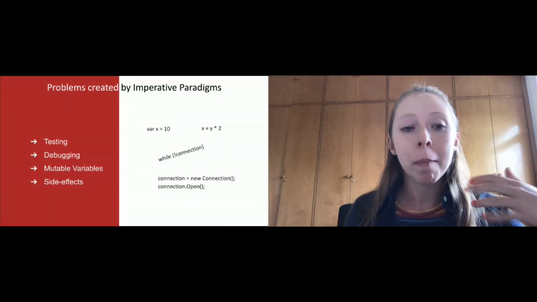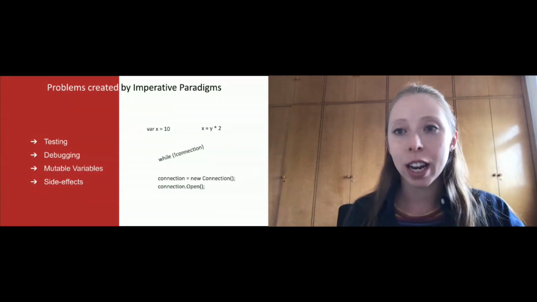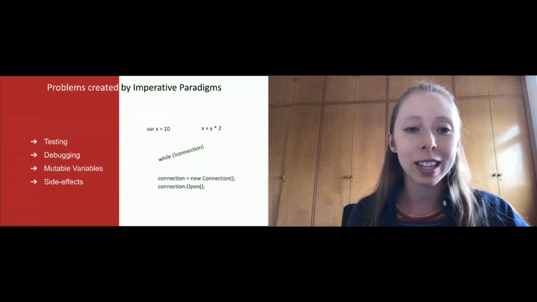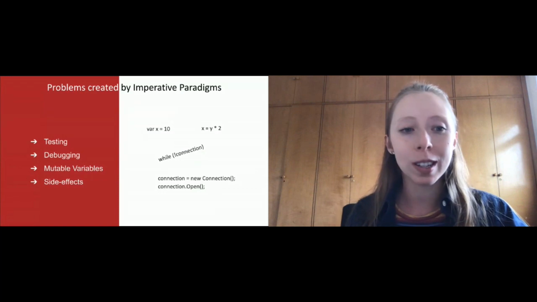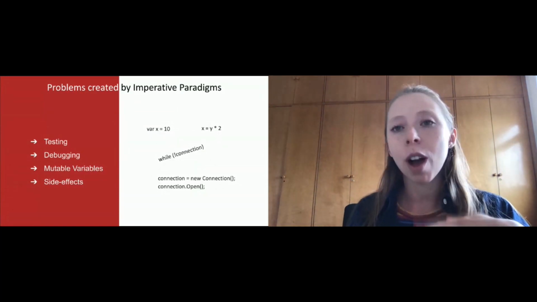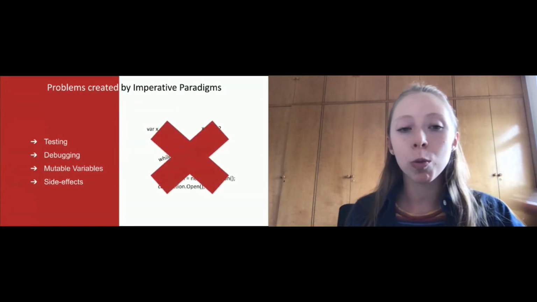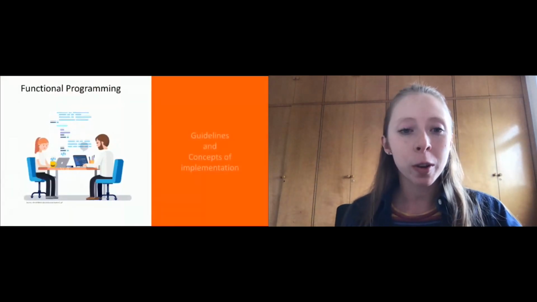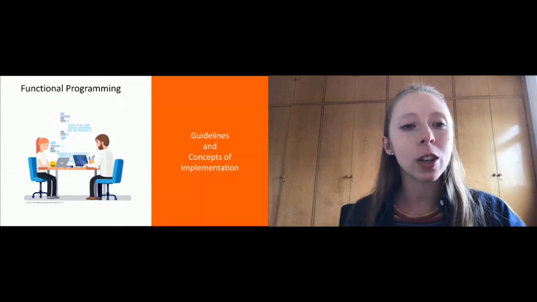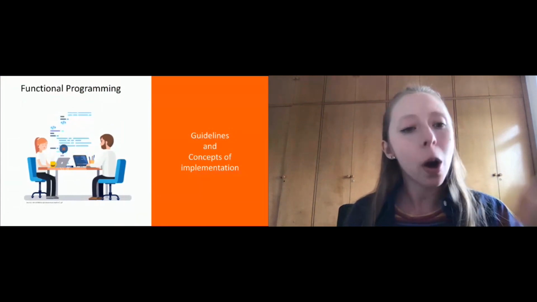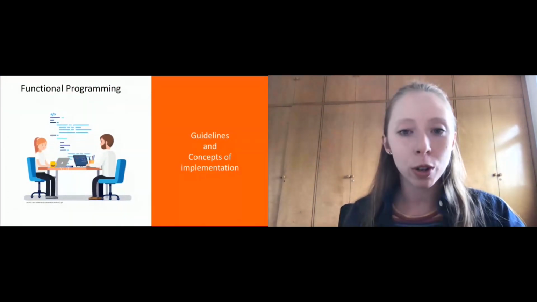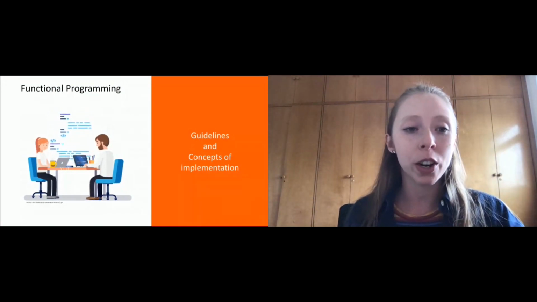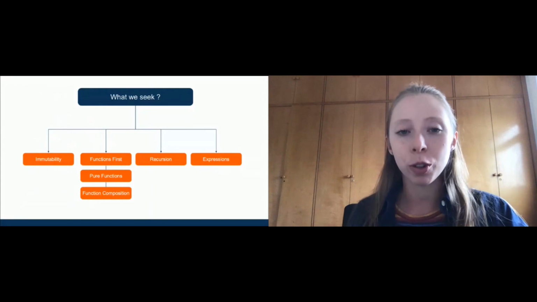So we have many things that go outside of our code. Throwing errors would be a side effect in this case, and it's really difficult to predict. And we want to avoid all those problems. We want to try to solve it with functional programming. Functional programming has many guidelines and concepts of implementation that help us to solve those outrageous problems. And we have some concepts here that we try to seek with functional programming.